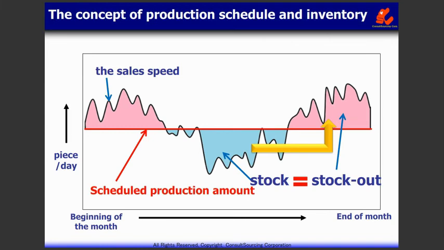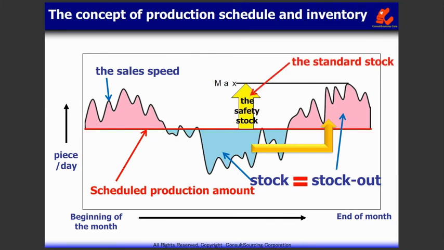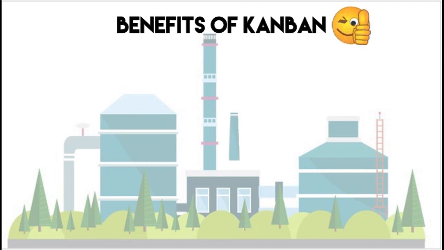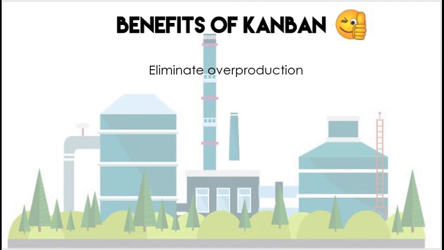In a production schedule, we set the production amount to make sure that the volume of inventory and stockout is equal. The maximum difference between the production speed and sales speed becomes the safety stock. In production control, we consider the safety stock as the standard stock and control the production so that the standard stock is always maintained. Next, the use of Kanban brings the following benefits: first, eliminate overproduction.